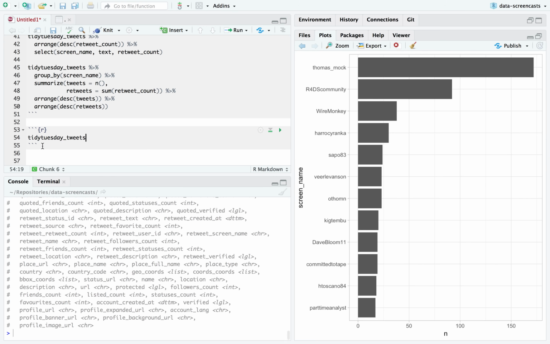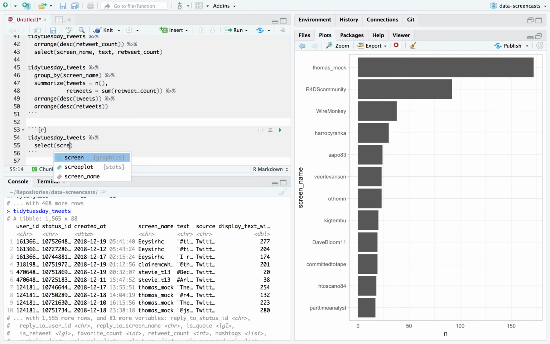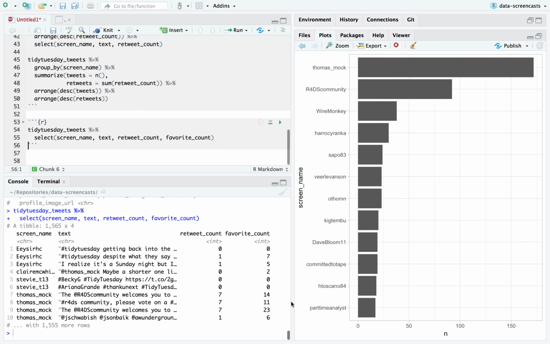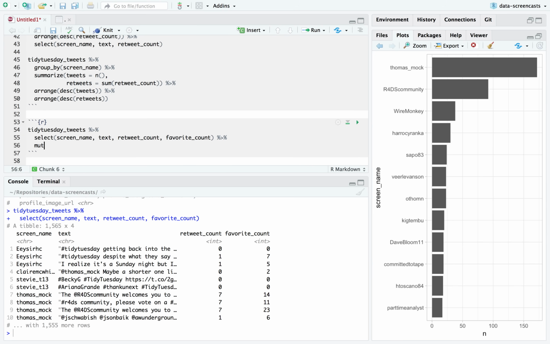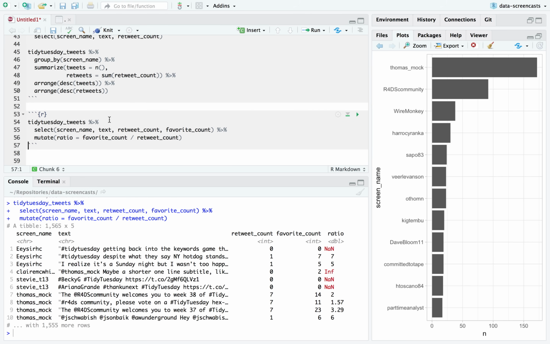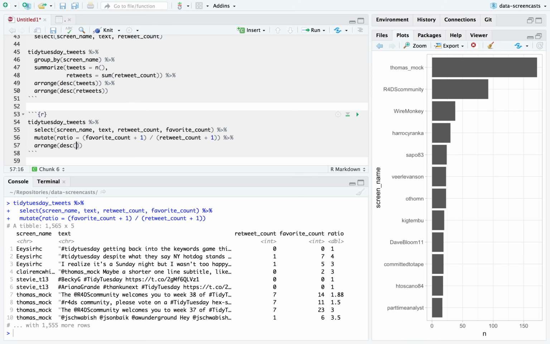Something I always get interested in about tweets is favorites versus retweets. I just sometimes notice that there's certain kinds of tweets that are very popular in terms of favoriting, but less so in terms of retweeting. This is just the kind of thing that I find myself curious about. Favorite count. They're called likes, but Twitter's API still calls them favorites. So if I say favorites over retweets, I actually need to probably add 1 to each, probably add more than 1 to get rid of the problem of there's zeros. Descending ratio.